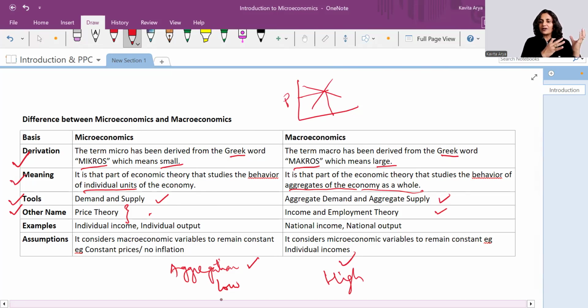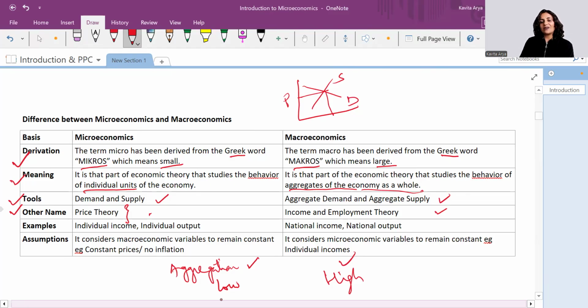So the whole crux of the book is this chapter, that we get to know how to determine the prices after learning about demand from consumer equilibrium, supply from producer equilibrium, then about the market. So the other name is price theory. Its main focus is on price.